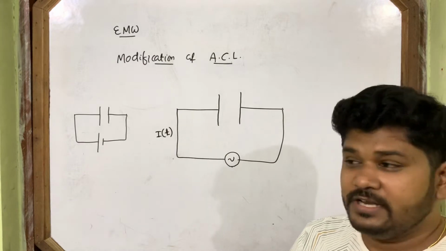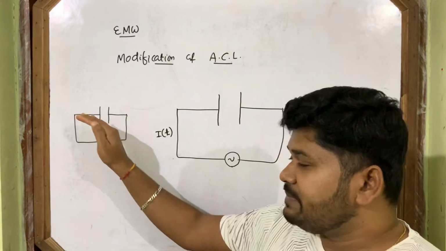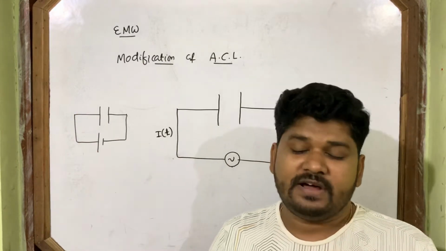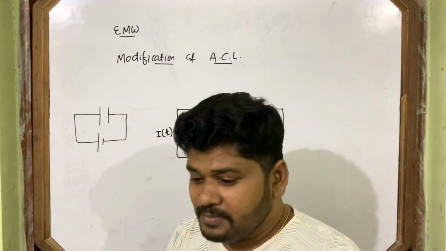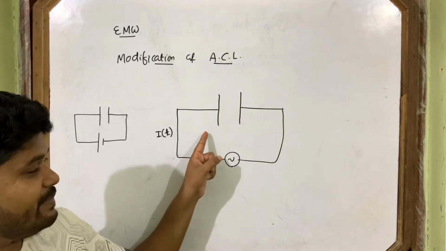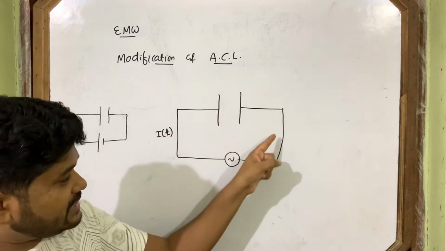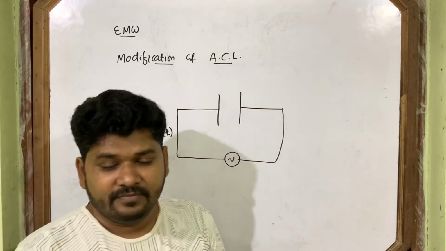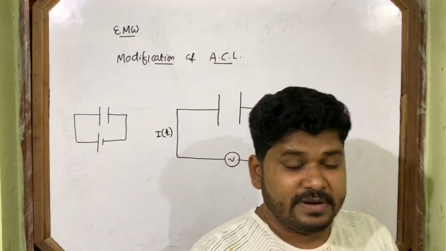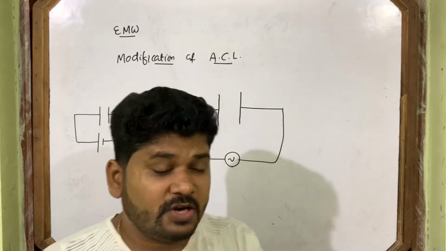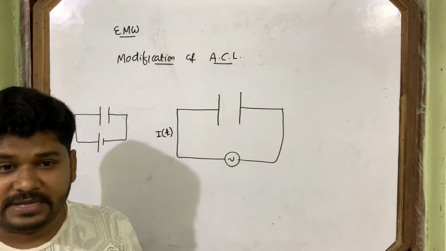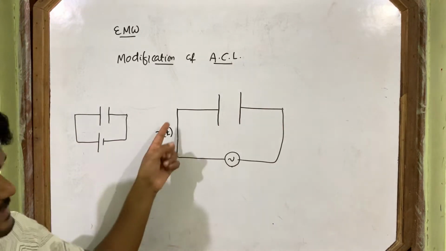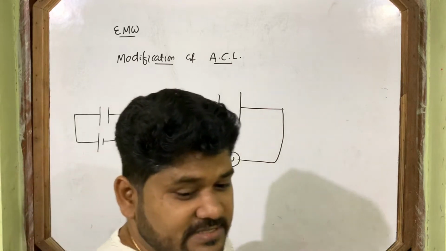Totally, when DC is connected to a capacitor, no current passes through it. But when AC is connected to a capacitor, then current passes through it. The capacitor offers opposition, but still current passes. When DC is connected, no current passes. But when AC is connected, current passes.